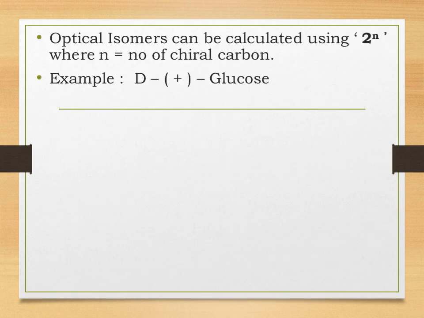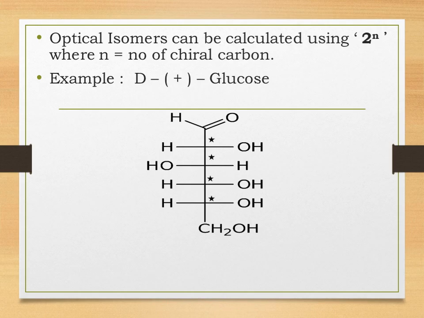If we want to calculate the number of optical isomers, it can be calculated using the formula 2 raised to n, where n is the number of chiral carbon atoms. Now students, as we know the chiral carbon atoms in glucose are 4, that is at C2, C3, C4 and C5. So when we substitute this value into the formula, 2 raised to n with n equal to 4, we get 2 raised to 4, which equals 16 isomers. So students, the number of optical isomers of glucose is 16.